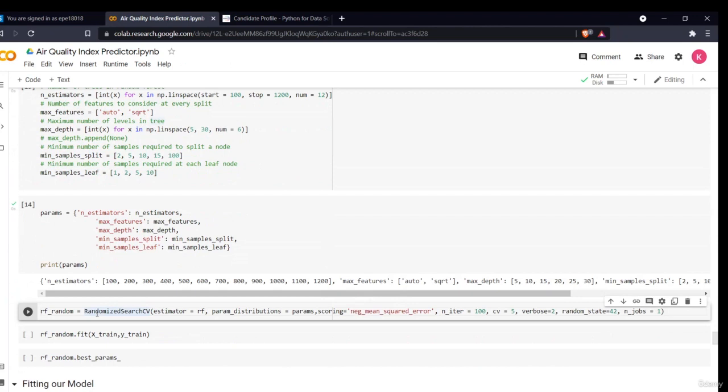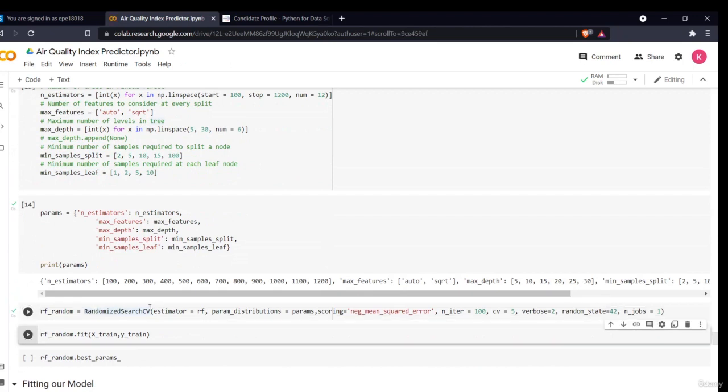Then similarly I am just defining my model. I have defined my model with my RF estimator. The parameter distribution is param, obviously. For scoring, I have given the negative mean squared error method, that is, it will score on the basis of this parameter. Iterations I have set to 100, cross validation fold is 5, then all the other parameters.